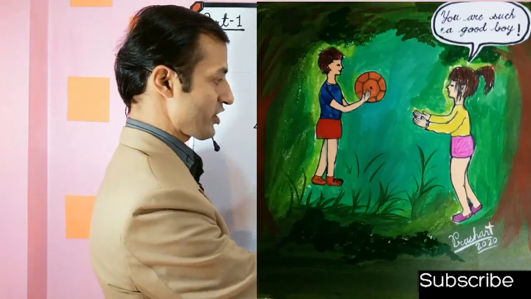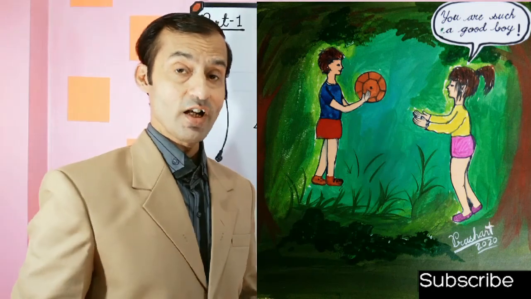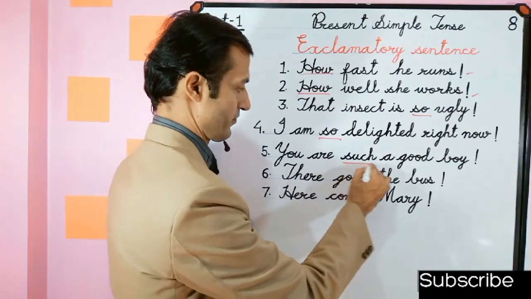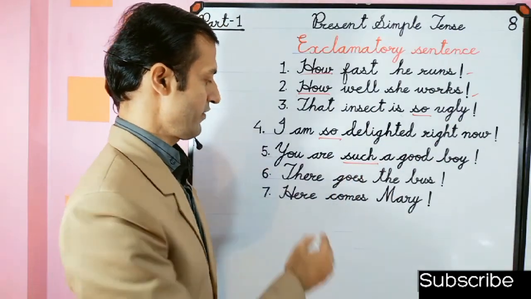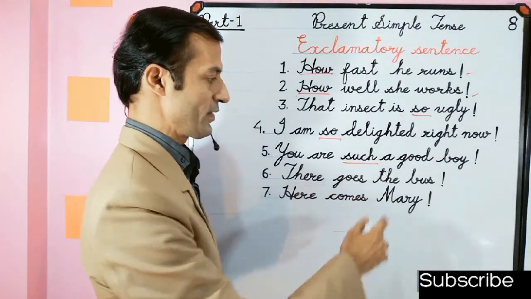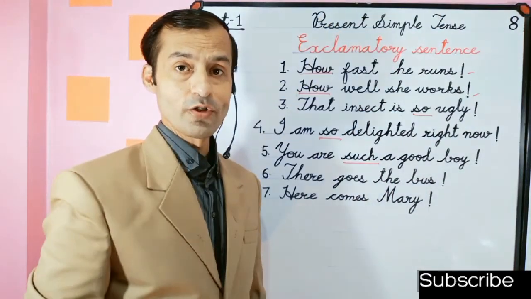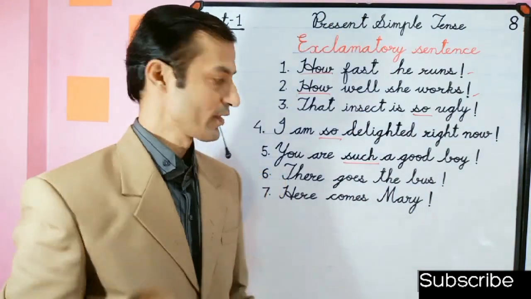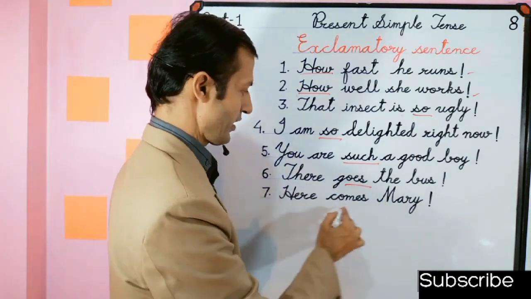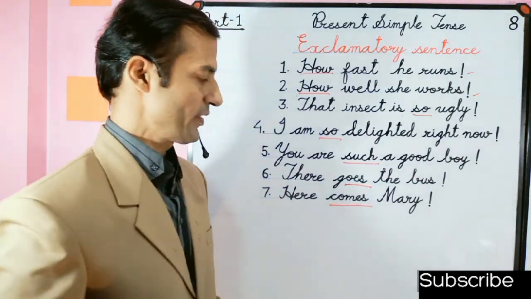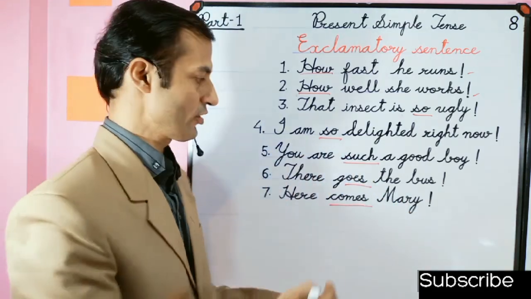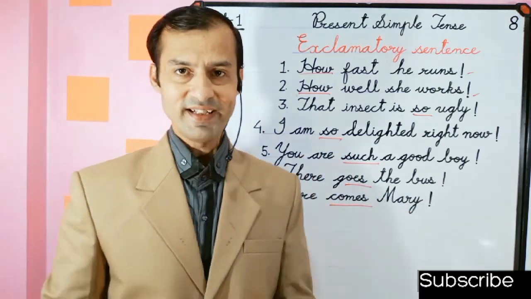And you are such a good boy. This exclamatory sentence contains such. And have you seen the sixth sentence, there goes the bus. This is an exclamatory sentence. And here comes Mary, because we are surprised. So these are called the exclamatory sentences.